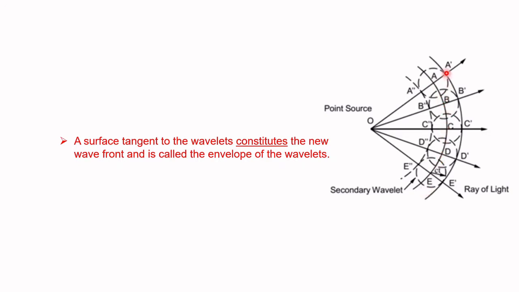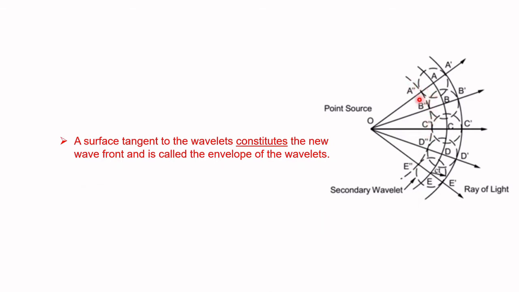After some time, it reaches A dash, B dash, C dash, D dash, E dash. There also, it will be vibrating in phase over these tangents of the spheres. If you look back, A double dash, B double dash, C double dash, D double dash, and E double dash form another wavefront, which is again the common tangent of the spheres, the locus of all points which are in the same phase of vibration, giving a secondary wavelet.